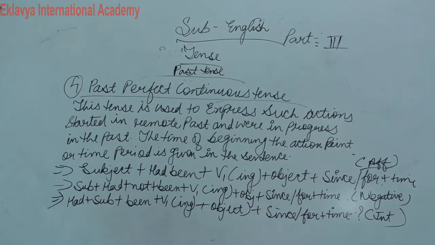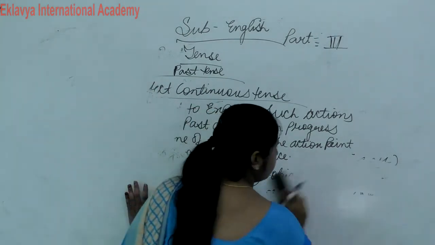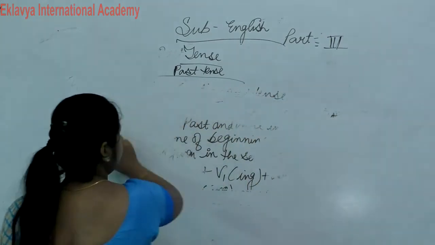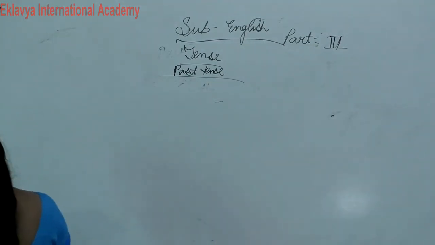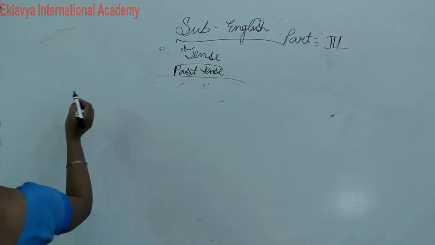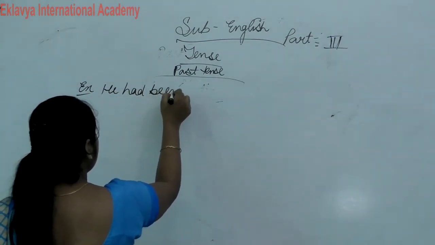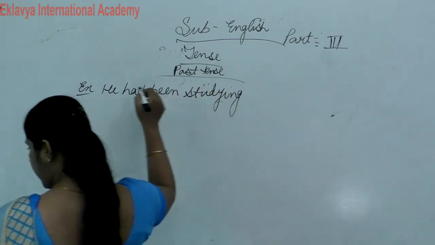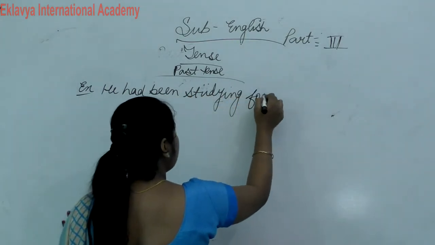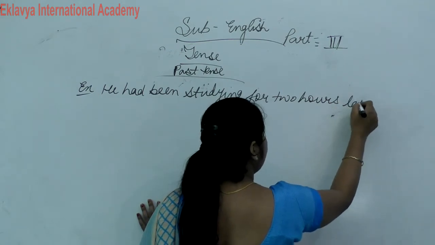Write down example of this past perfect continuous tense. He had been studying for 2 hours last night.